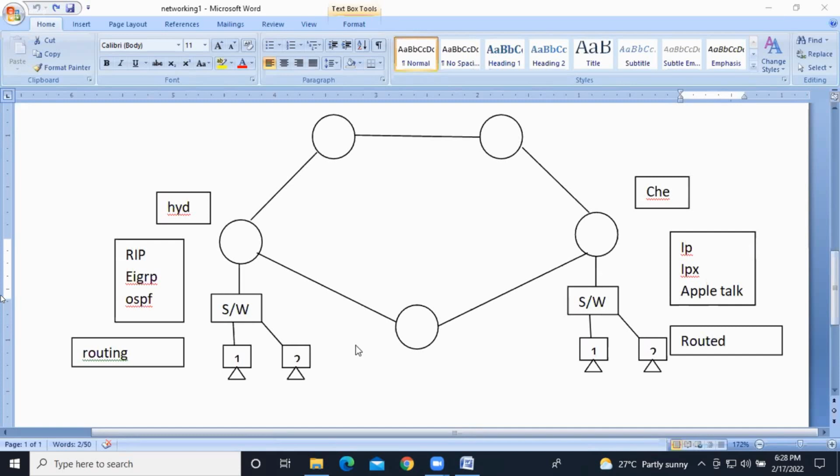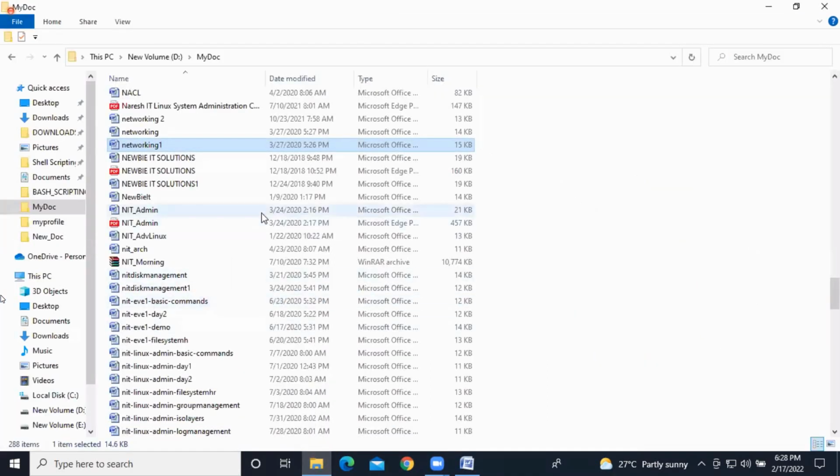Cisco routers do have series. We'll have a number of series in Cisco routers, different types of series. You can search on Google and you will get them. You need to know the series and all that stuff. You should join CCNA. Here I'm just providing the basic information. We are not discussing routers in depth. How to configure the routers and all that stuff is not a Linux class. That is a CCNA class.